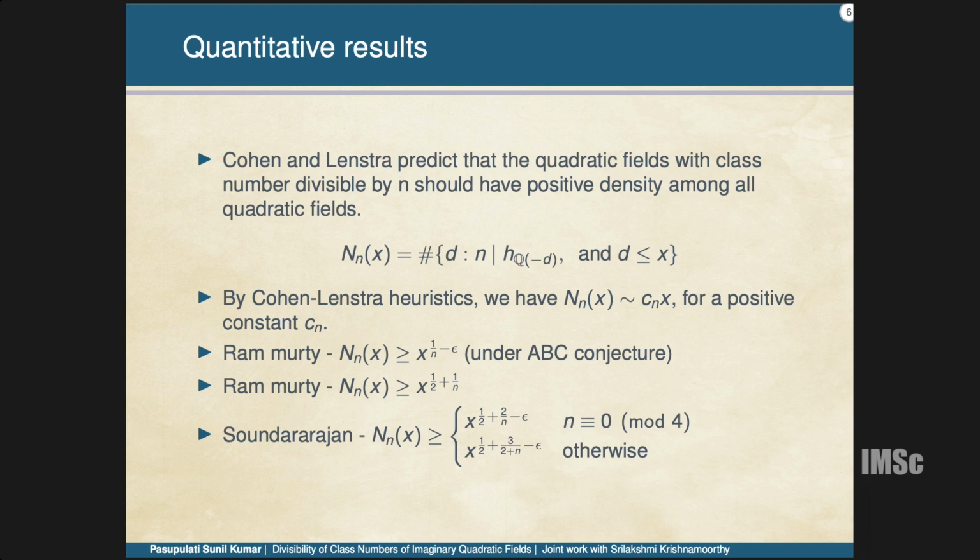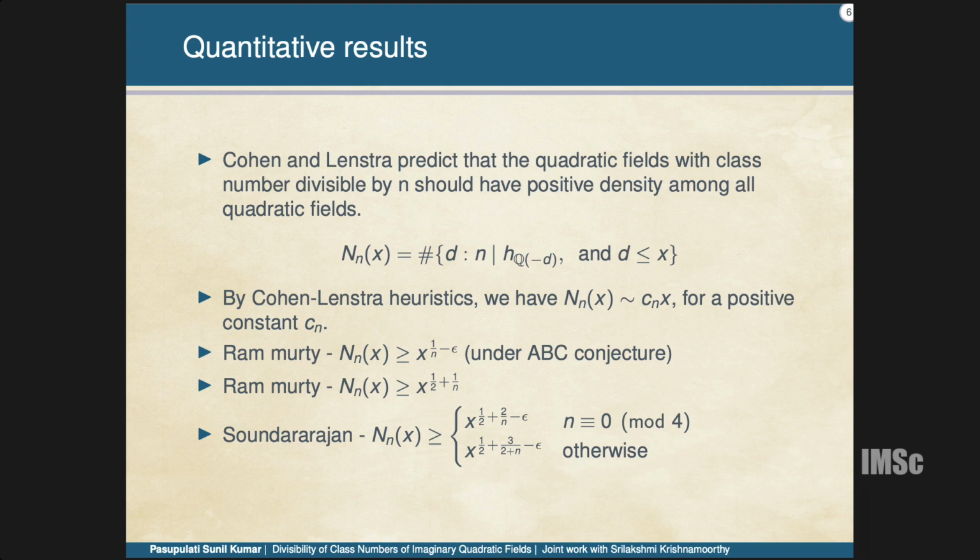But there is also a quantitative approach to this divisibility. Cohen and Lenstra predict that the class numbers divisible by n, if I take d, have positive density among all the quadratic fields.